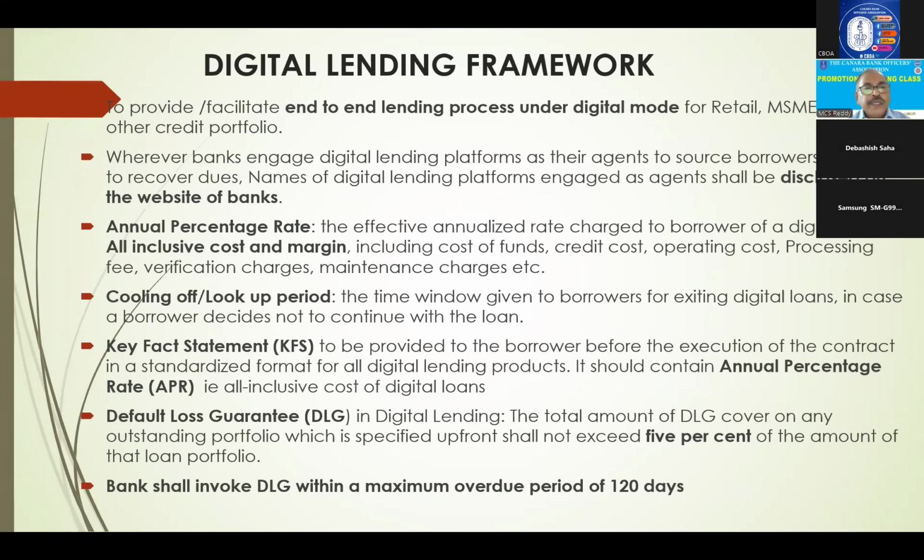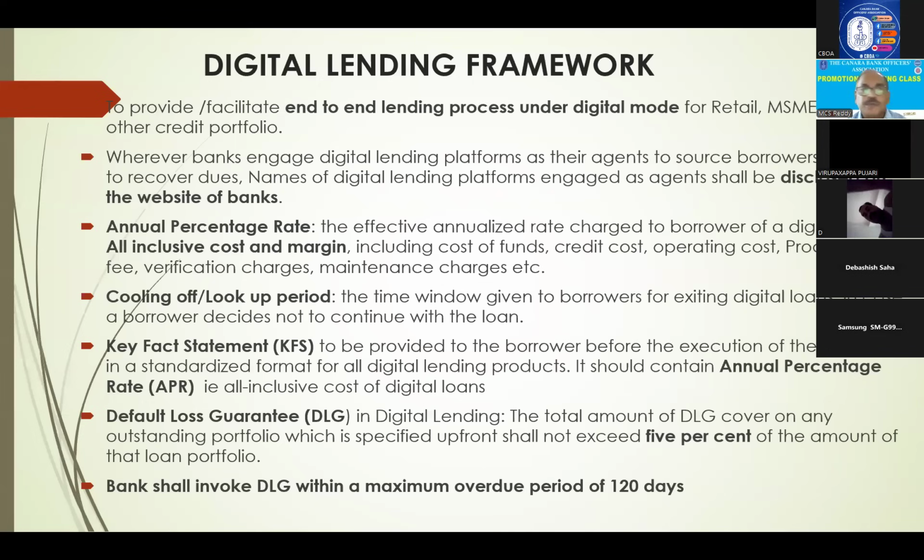And cooling off or look-up period. What is this look-up period? If the intending borrower, after seeing our terms and conditions, doesn't agree with our terms, he can say, yes, I don't want this loan. Just like your insurance policy, what is there? 15 days, they will give time. Within 15 days, if you don't like it, you can reject. Similarly, that is called the look-up period. So here also, the look-up period is there, right?